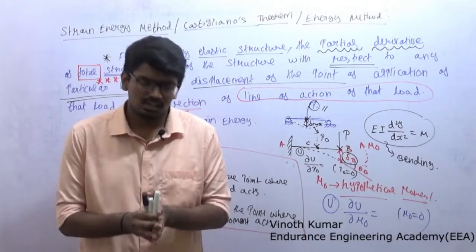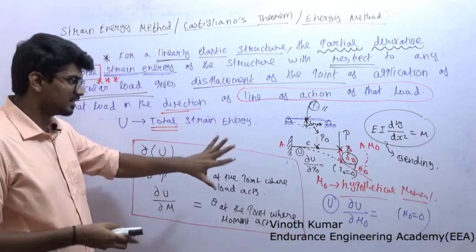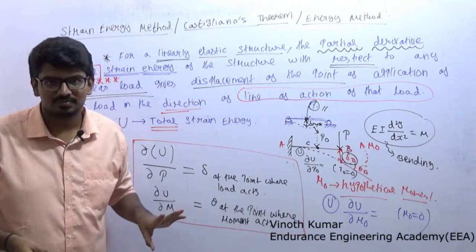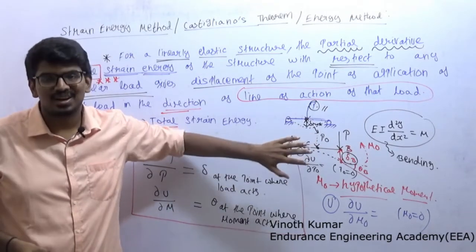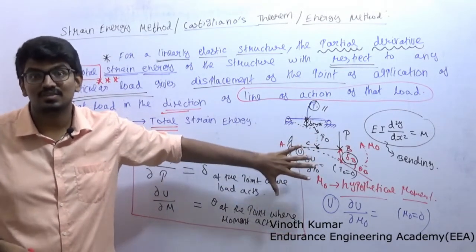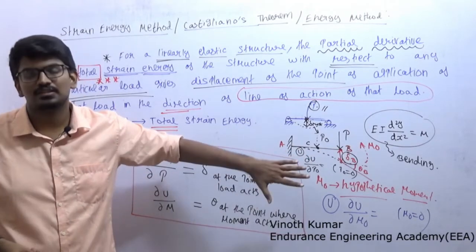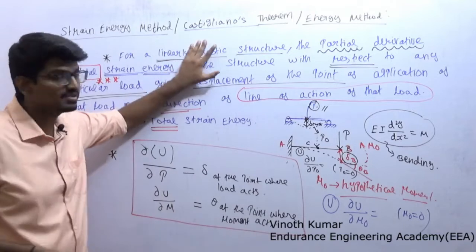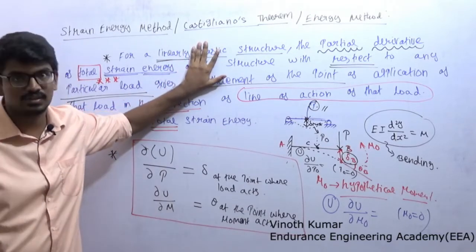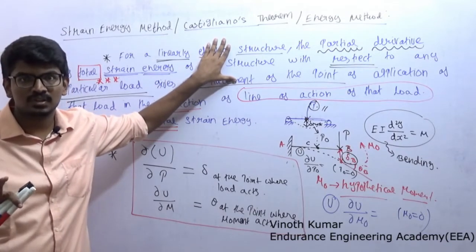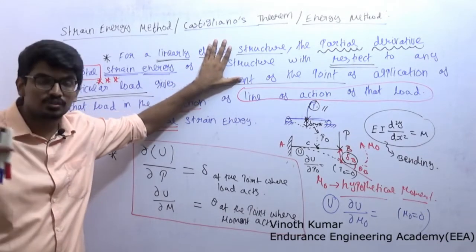So now, if you understood the statements and explanations, it's well and good. If you didn't understand also, don't worry. I'm going to take the same example and do it in a much better way that will make this complete Castigliano's theorem very clear for you. This theorem is very useful not only for mechanical, it is very useful for civil also, because you will be using this in structures. That is why it is very important for both, right?